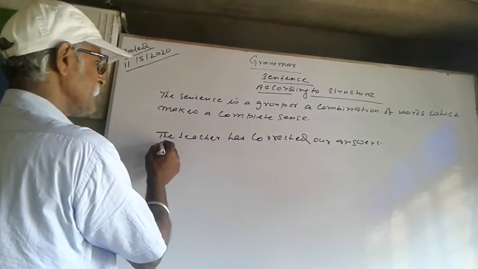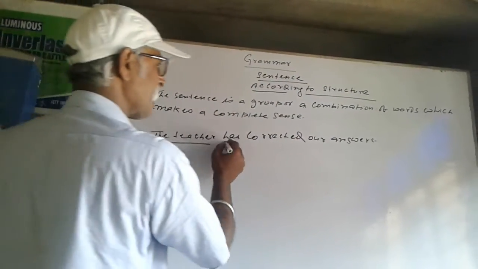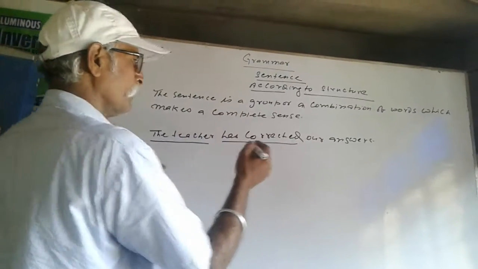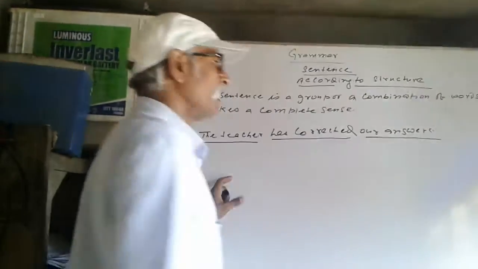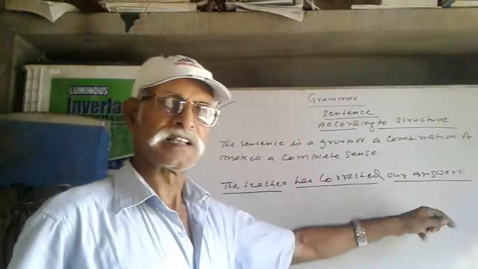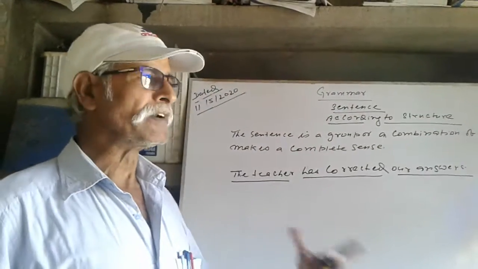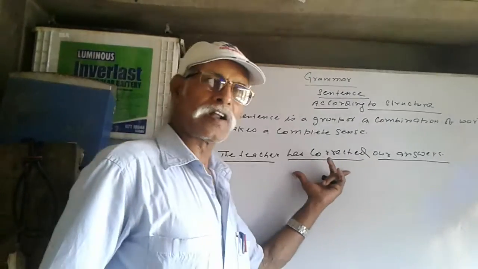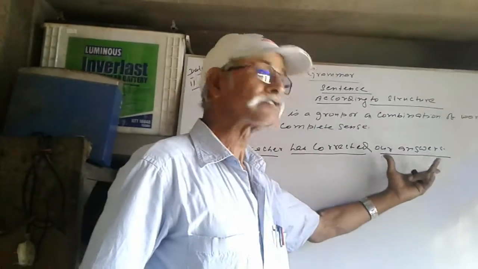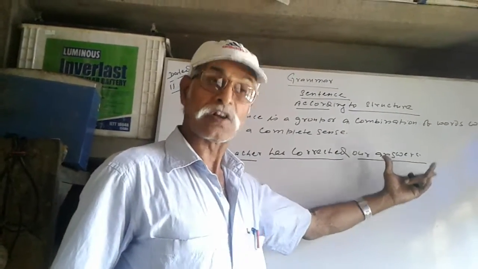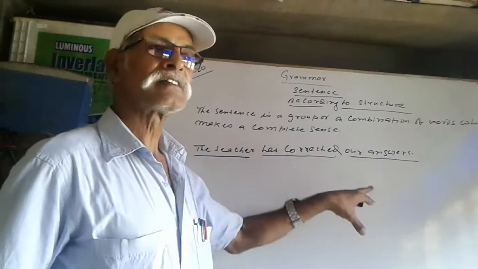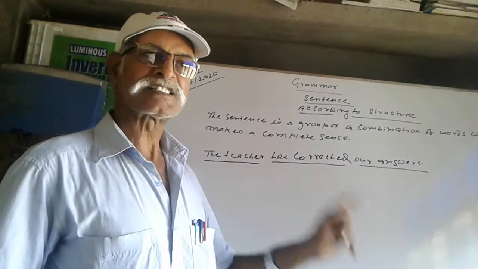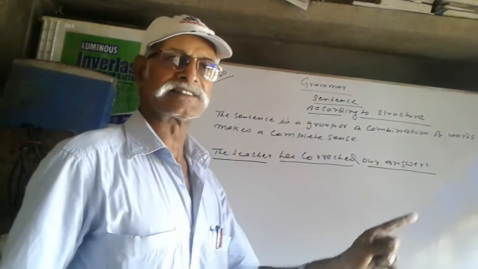Here the teacher is the subject, has corrected is the verb, and our answers is the object. So in a sentence there is a subject, there is also an object, and there may be other words. So this makes a complete sense and this could be recognized as a sentence.